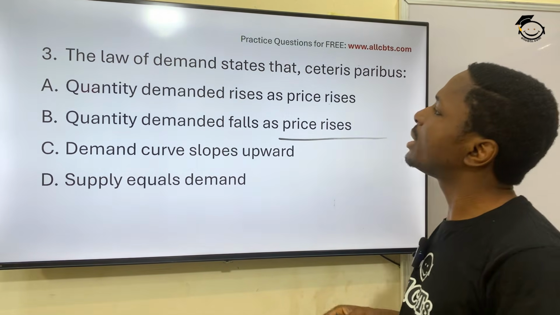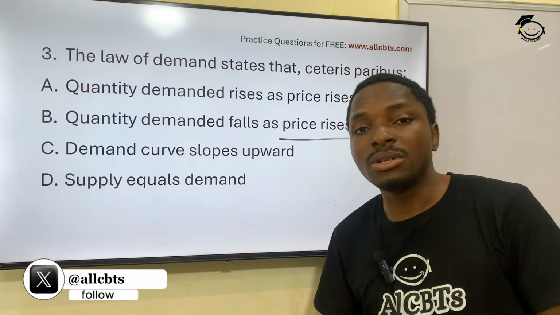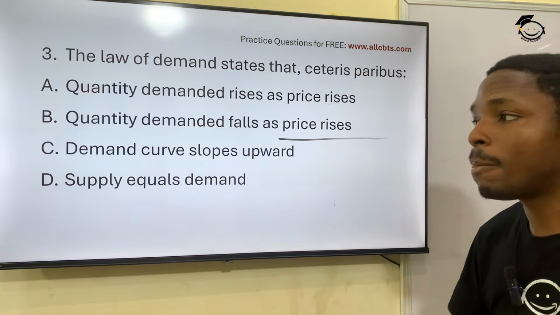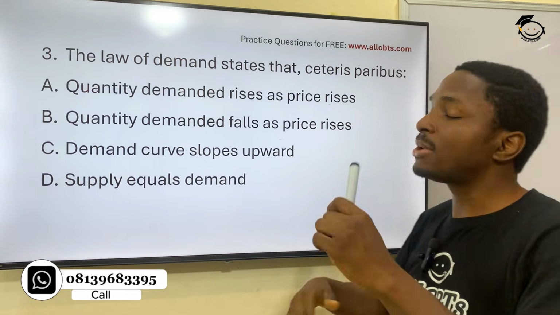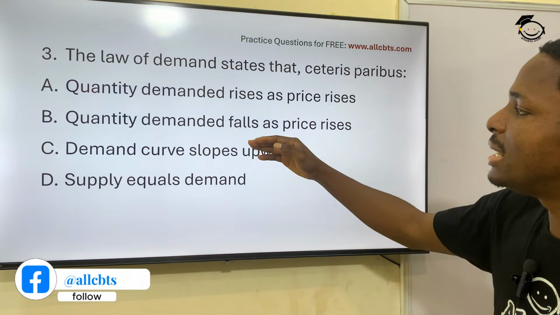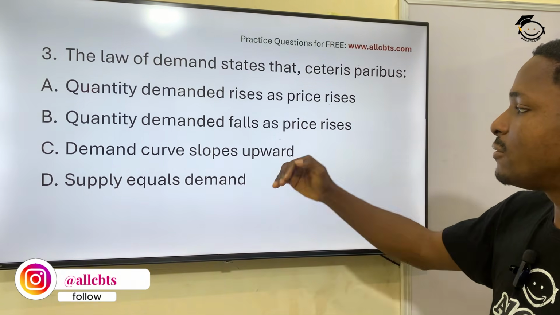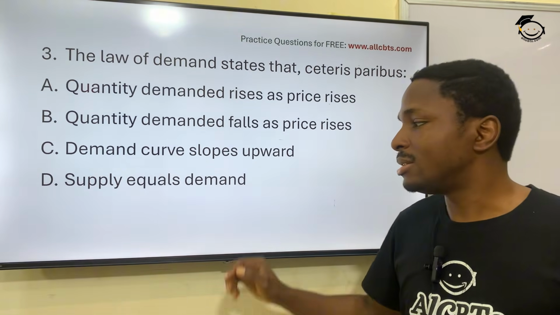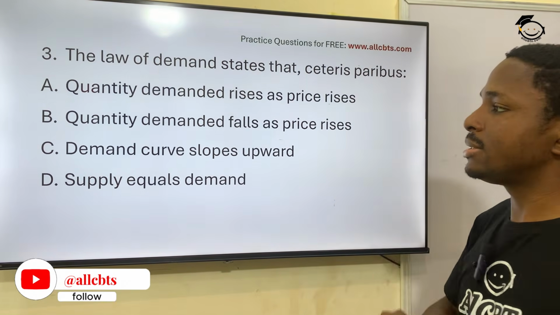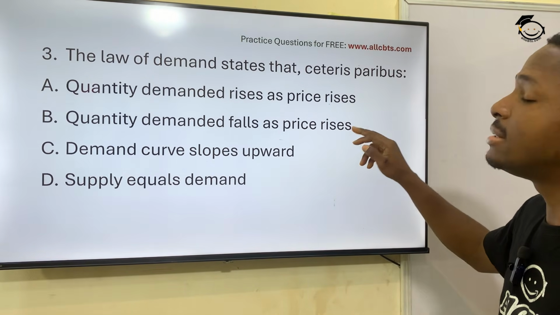Question 3. The law of demand states that ceteris paribus, in other words, all things being equal. Okay. A, quantity demanded rises as price rises. Quantity demanded falls as price rises. Quantity demand curve slopes upwards, and supply equals demand. It's not this and it's not this. So quantity demanded falls as price rises.